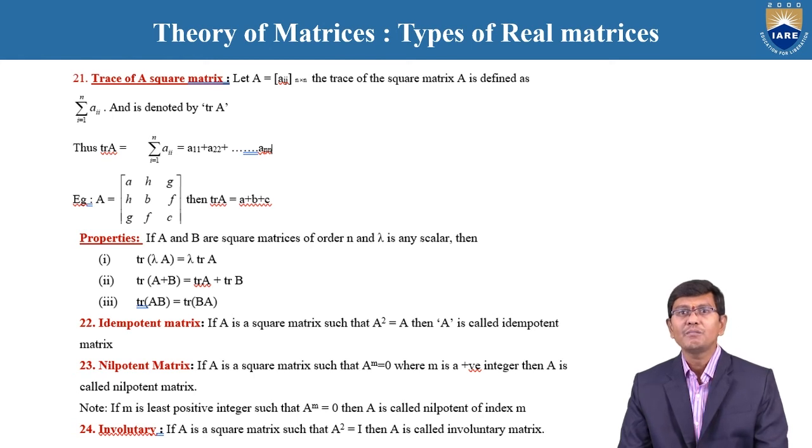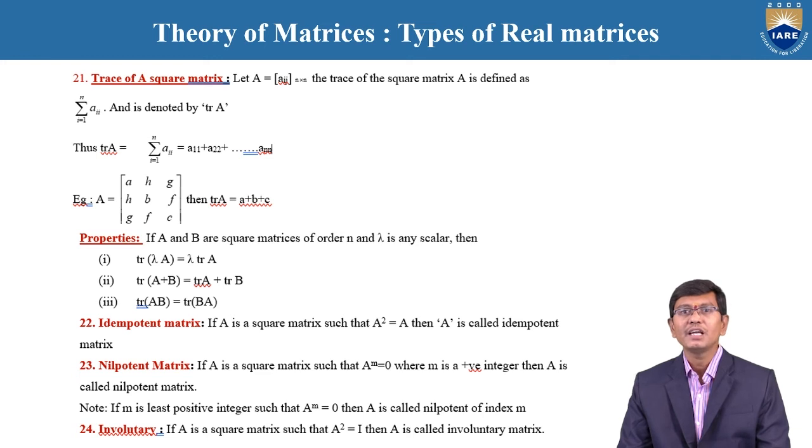Here, the nilpotent matrix. A nilpotent matrix is nothing but a given square matrix A such that A power m is equal to 0, where m is a positive integer. Then A is called a nilpotent matrix. That is the condition: A power of m is equal to 0, where m is called the index.